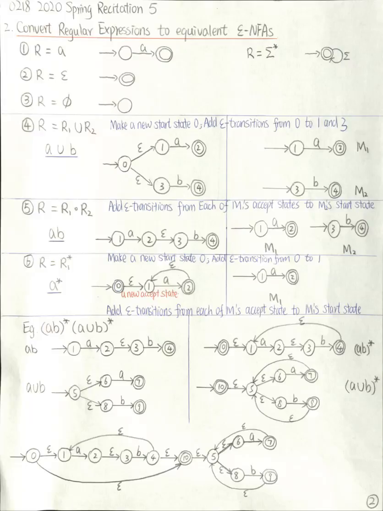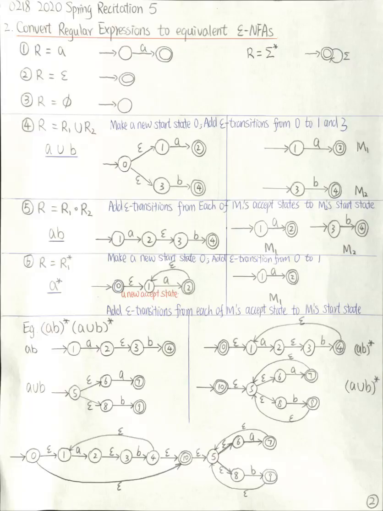Let's talk about the first one, union. If my regular expression is defined in terms of two other regular expressions, R1 and R2, and specifically, this regular expression is the union of R1 and R2. For example, A union B. Then we can define an equivalent NFA for A union B by taking the union of those two machines, M1 and M2.